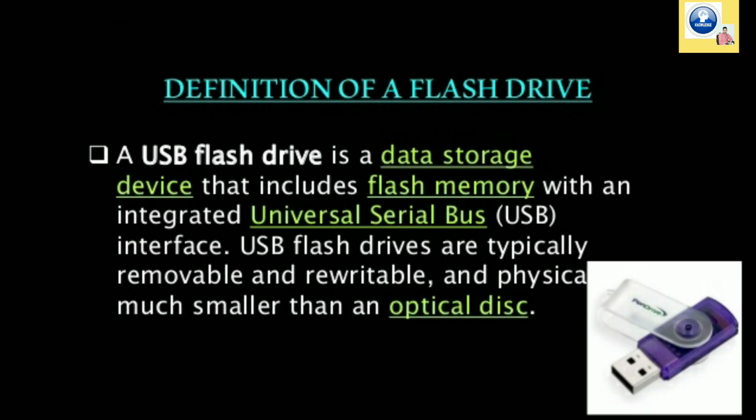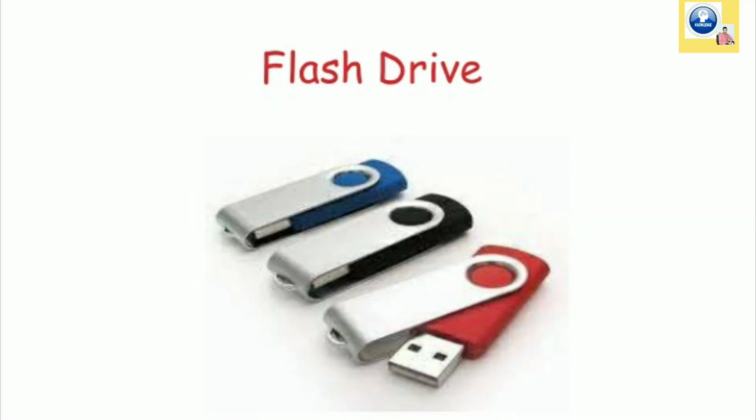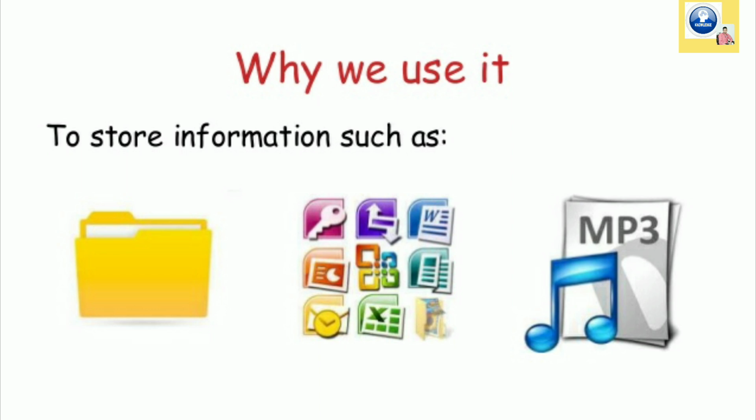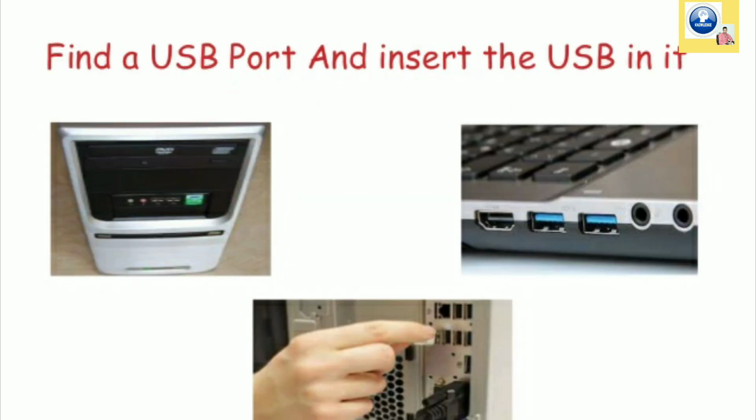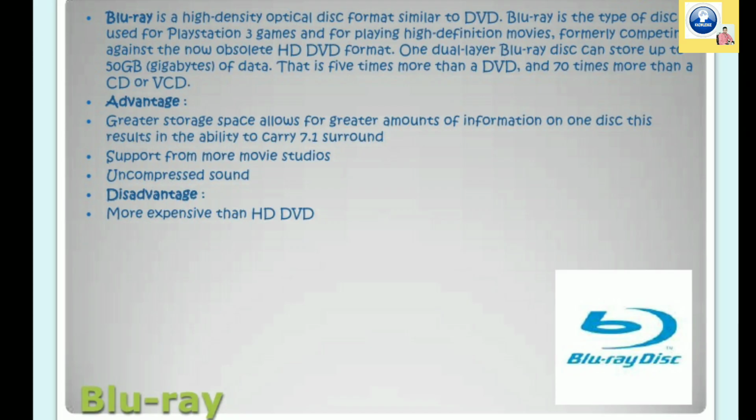Let's talk about some storage devices which are very popular nowadays. Flash drive or USB drive. These are very small in size and the capacity of these devices is very high. It comes in the form of 128 GB, 64 GB also. Blu-ray disc. Blu-ray disc has more capacity than CD and DVD. The capacity of Blu-ray disc is 70 times more than CD or DVD, that is up to 50 gigabytes. So it can store a large amount of information.